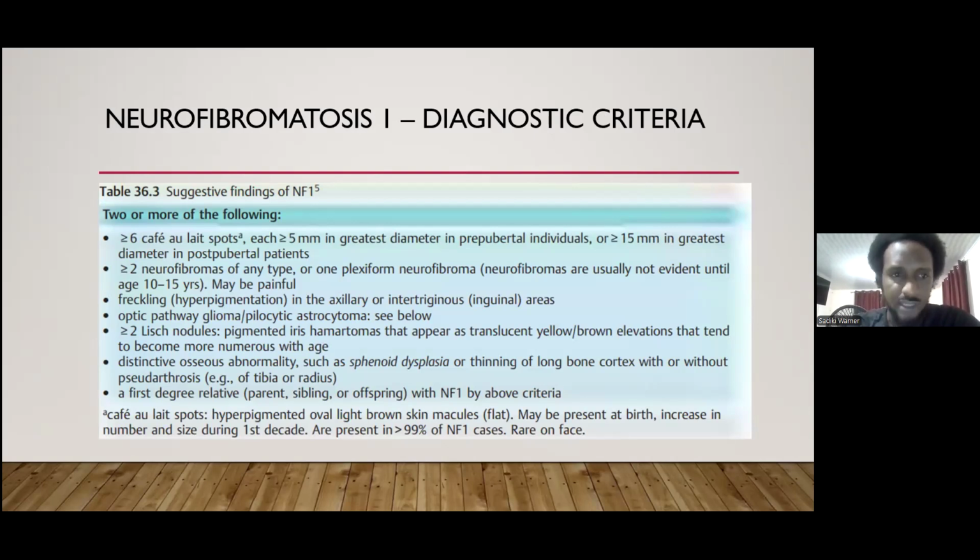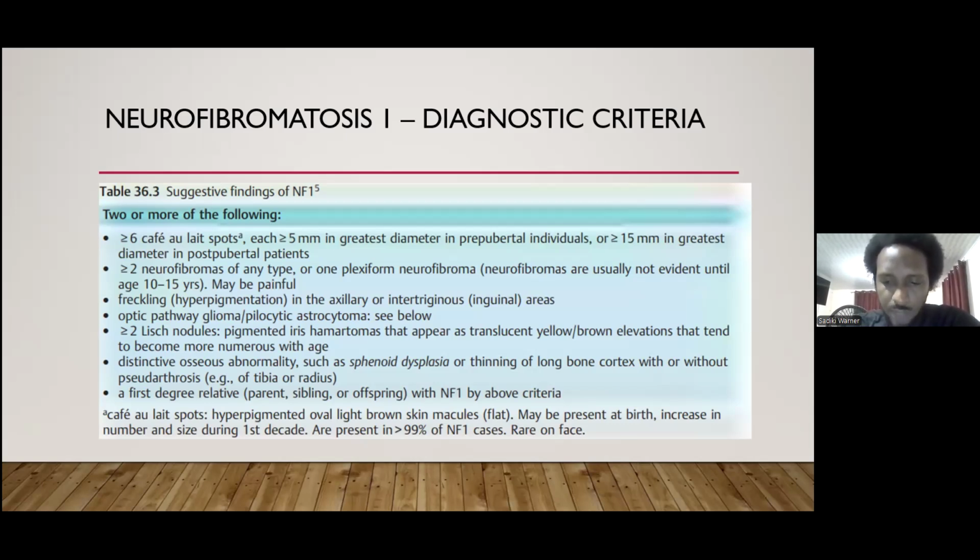being 6 or more café-au-lait spots, each of them being more than 5 millimeters in the greatest diameter in prepubertal individuals, or more than 15 millimeters in the greatest diameter in postpubertal patients. Also, the presence of 1 or more neurofibromas of any type, axillary or inguinal freckling.